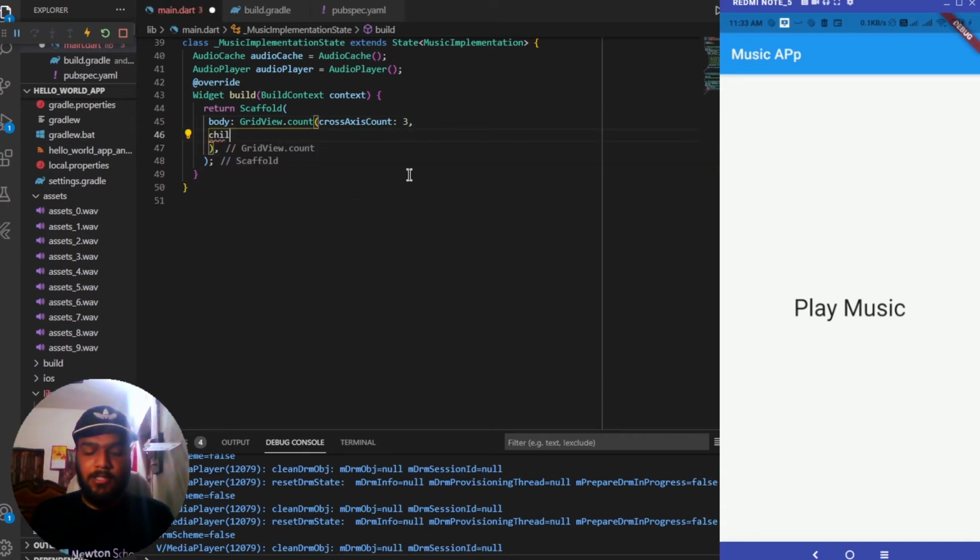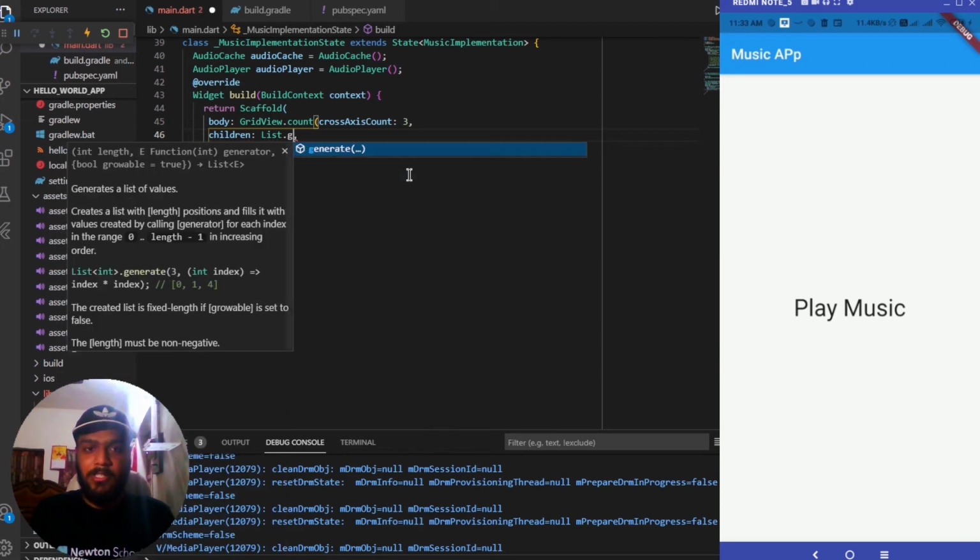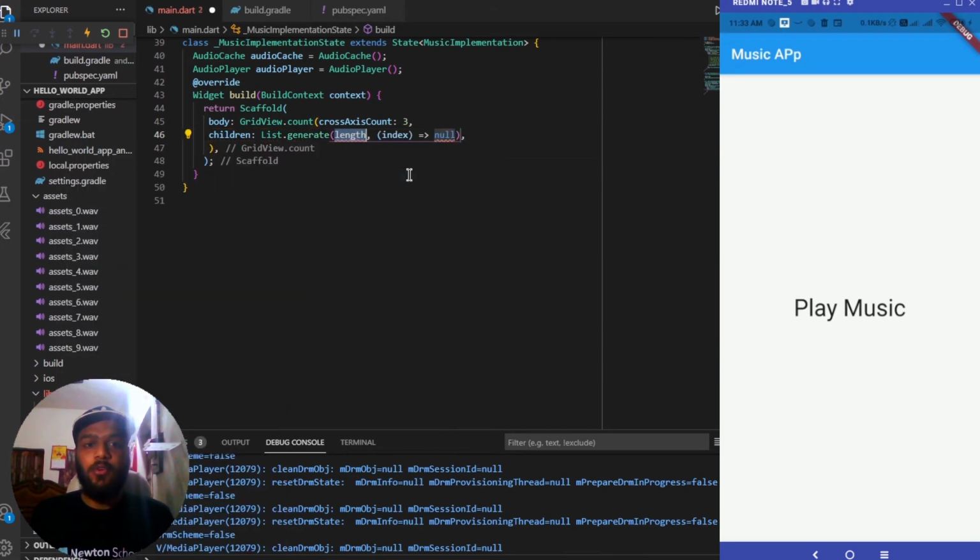We'll be having multiple children inside it. So for that I am adding children, and for adding the children we'll be using a list. So we'll be generating the children from the list. For the length, I'll be passing 9, as we'll be using 9 items to display over here. And after it is taking an index. Let me remove this arrow function from here and this null as well, and in place of this adding parentheses, and inside this we'll be returning a card,